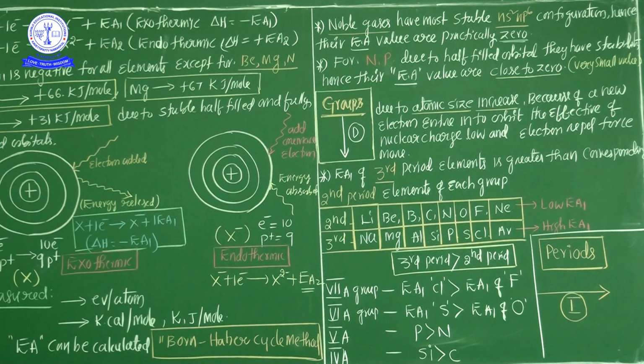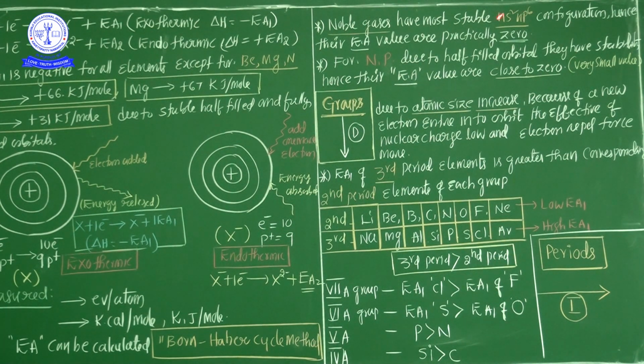Keep it in your mind, it's a very important point. Noble gases have the most stable electronic configuration, the octet configuration. That is the reason the noble gases have electron affinity value practically 0. And see the second point. For nitrogen and phosphorus, half-filled orbitals are there. They have stability, hence their electron affinity value is very close to 0.